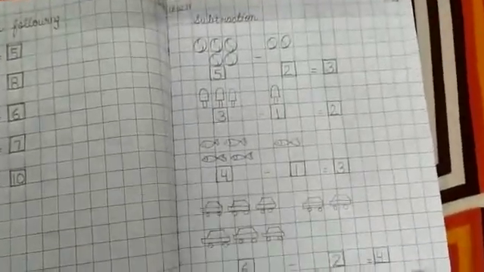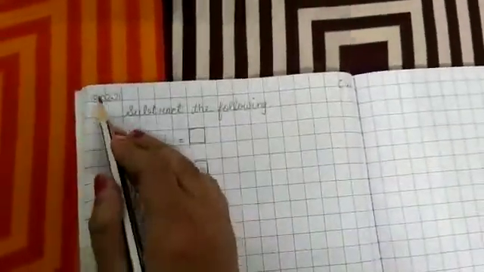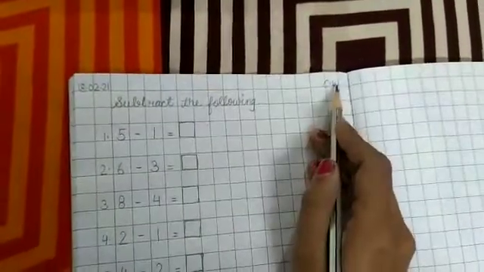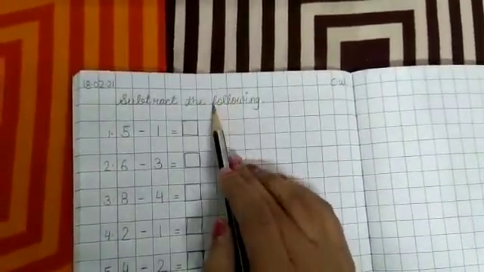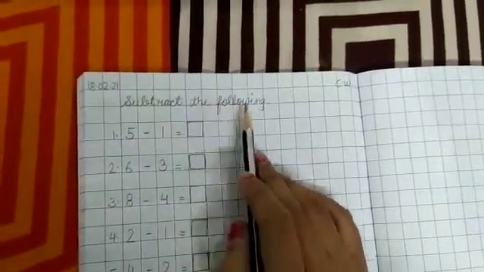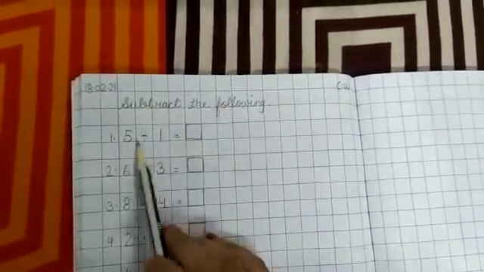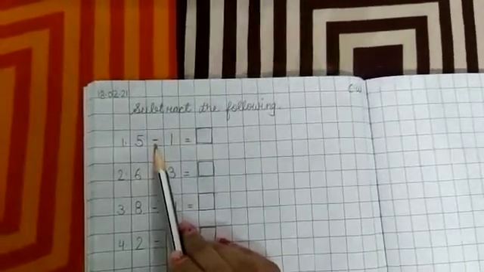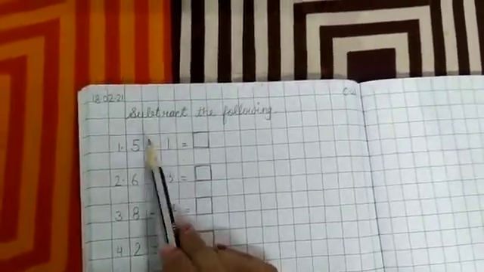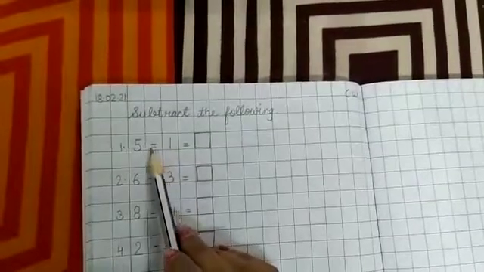Okay, now open a new page. Write today's date, that is 18th February 2021, and on the right hand side you have to write the classwork. In the second line you have to write this heading, subtract the following. Okay, now you have to write the number 5, then put the minus sign over here, subtraction sign. Okay, this is the subtraction sign, or you can say minus also.